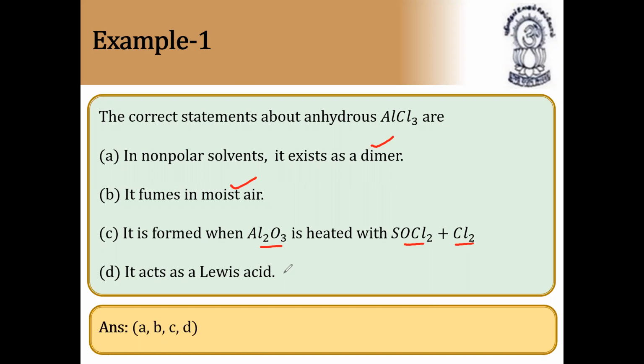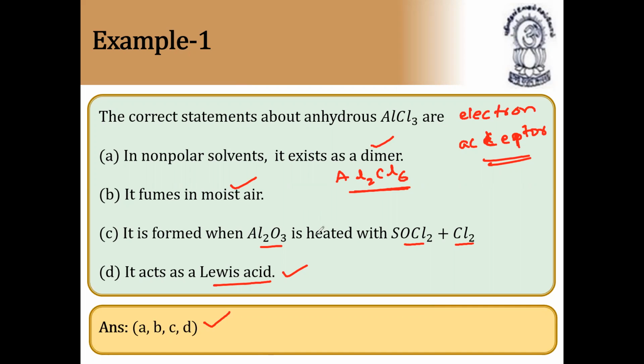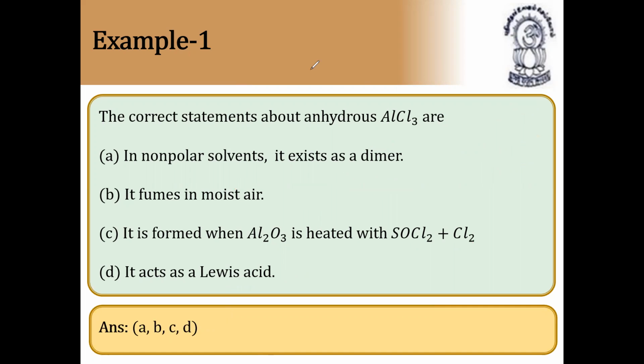This is also correct. And moreover, aluminum chloride is a Lewis acid because it is an electron acceptor. Since aluminum chloride is an electron acceptor, it is acting as a Lewis acid. So all four statements are correct because aluminum chloride exists as a non-polar dimer. It is Al2Cl6. AlCl3 does not exist. It exists as Al2Cl6.